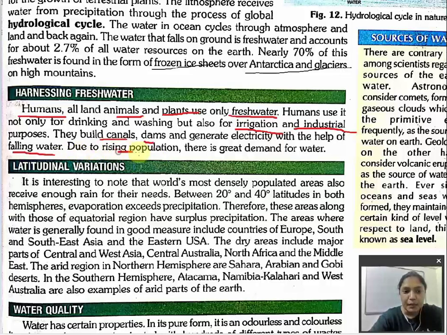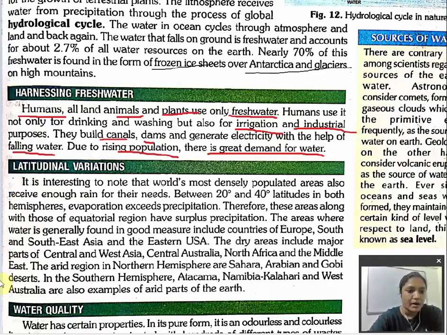Due to rising population, there is a great demand for water. As we know, the population of the country is what? Increasing. So there is what? Shortage of water also. Nowadays what happened? One day water comes, 2 days water doesn't come, right? Why? Because population is increasing and the demand of the water is also what? Increasing. But the percentage of our fresh water is what? Only 2.7% on this earth.